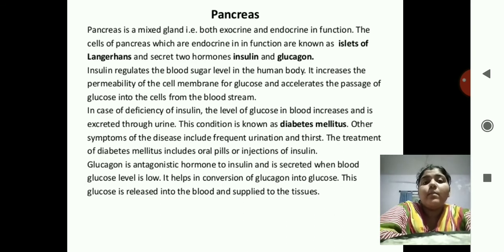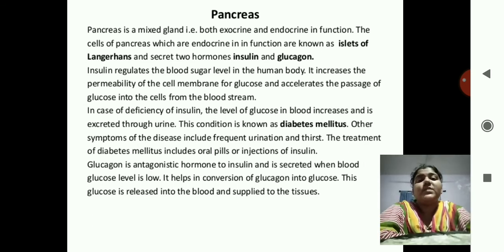Insulin regulates the blood sugar level in the human body. It increases the permeability of the cell membrane for glucose and accelerates the passage of glucose into the cells from the bloodstream. How much glucose should be dissolved in the blood is regulated by insulin. In case of deficiency of insulin, the level of glucose in the blood increases and is excreted through the urine. This condition is known as diabetes mellitus.